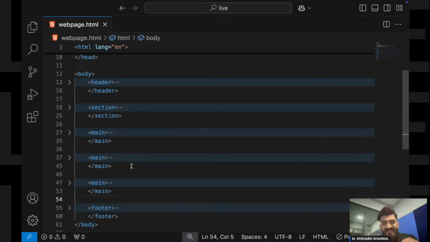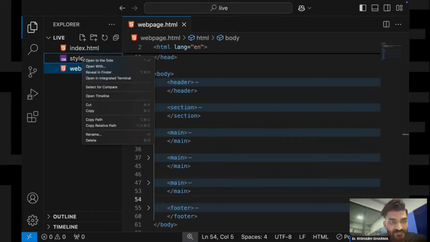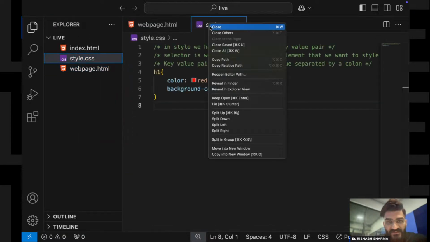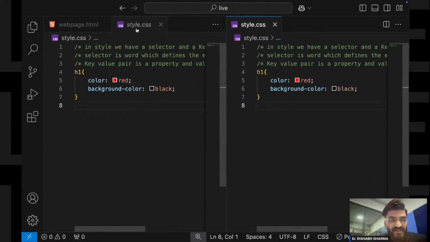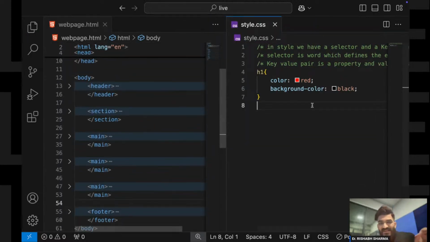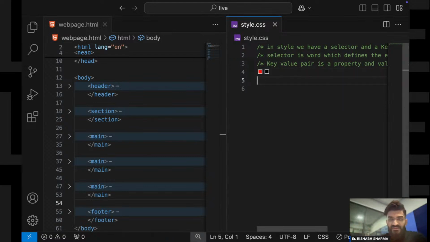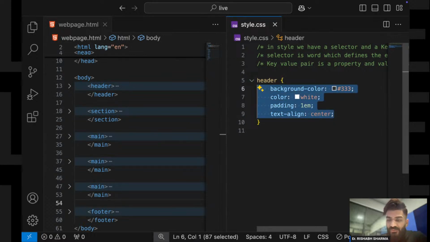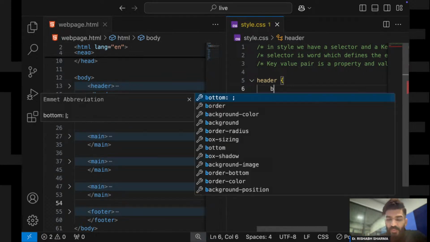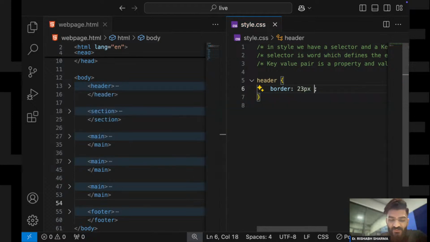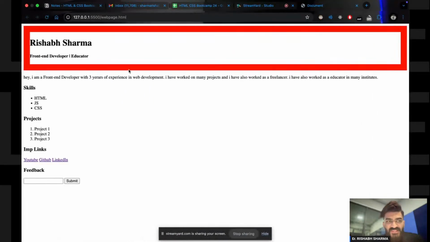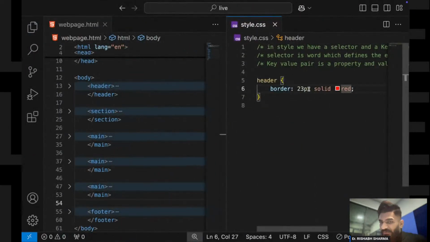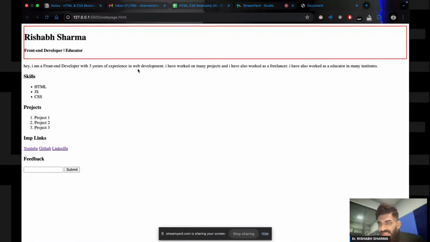So now let us start styling. We have a header section, so let us style the header section. I'll target my header section and apply a border: 2 pixels solid red. Can you see a 2 pixel solid red border in your header section?